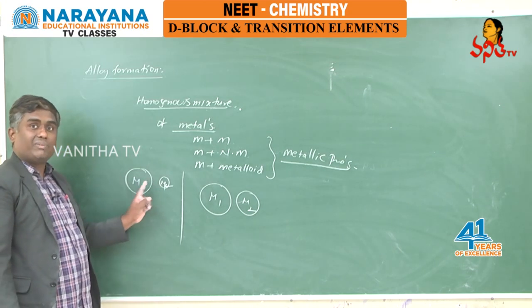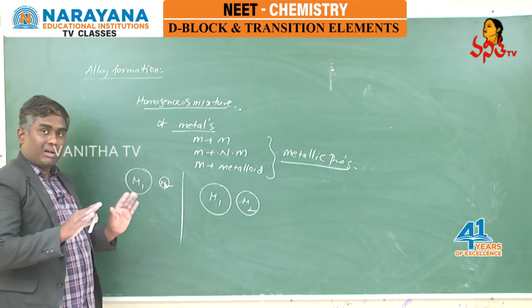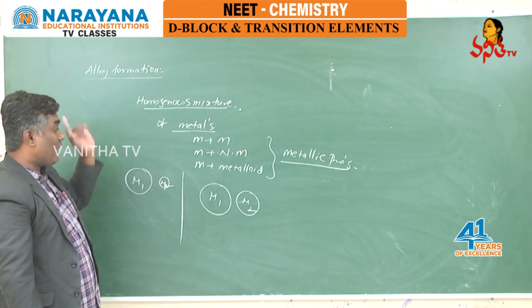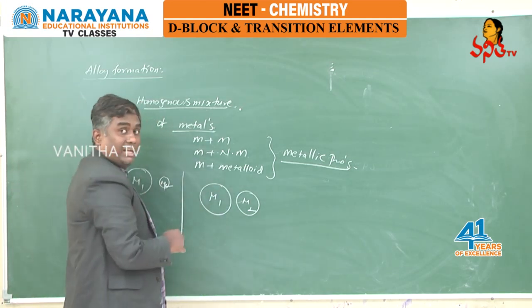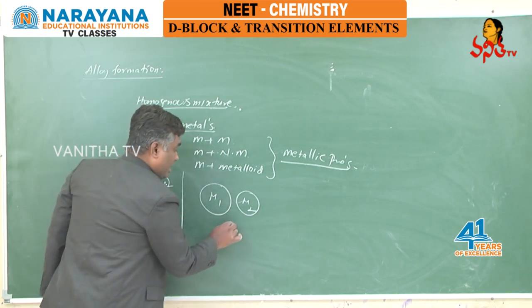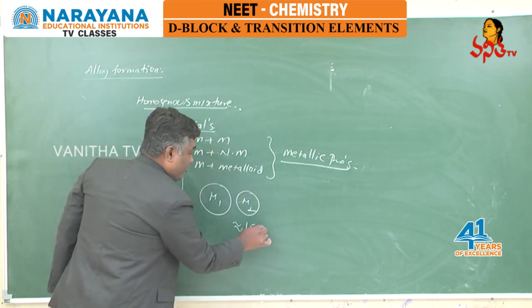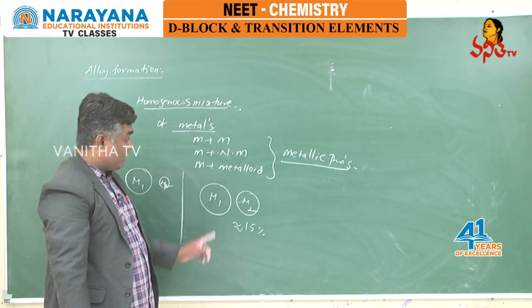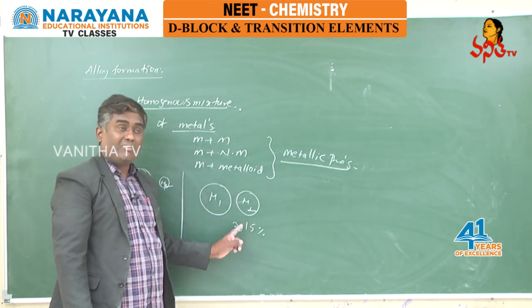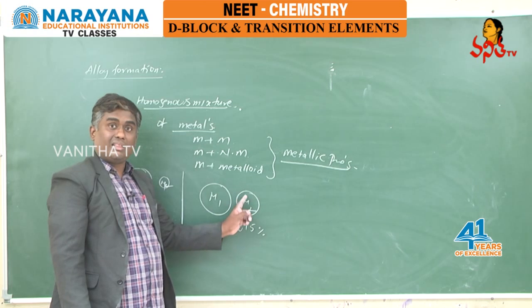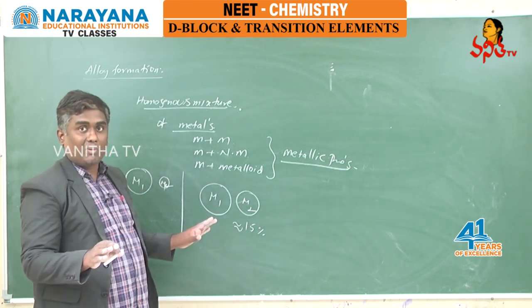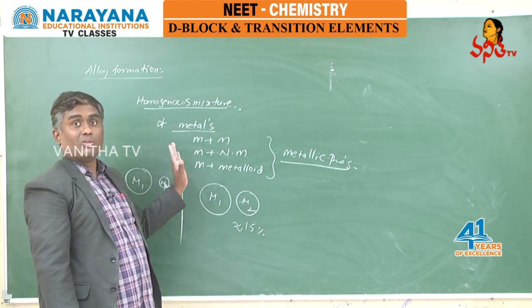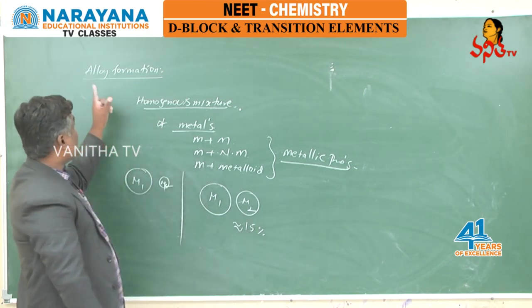When there is a large difference in size, they cannot form a homogeneous mixture, cannot form alloy. And if you find two different metals, the difference in their radii should be less than 15%. If the difference in the radii is more than 15%, then they cannot form alloy, then they cannot form a homogeneous mixture, right? That is about alloy.